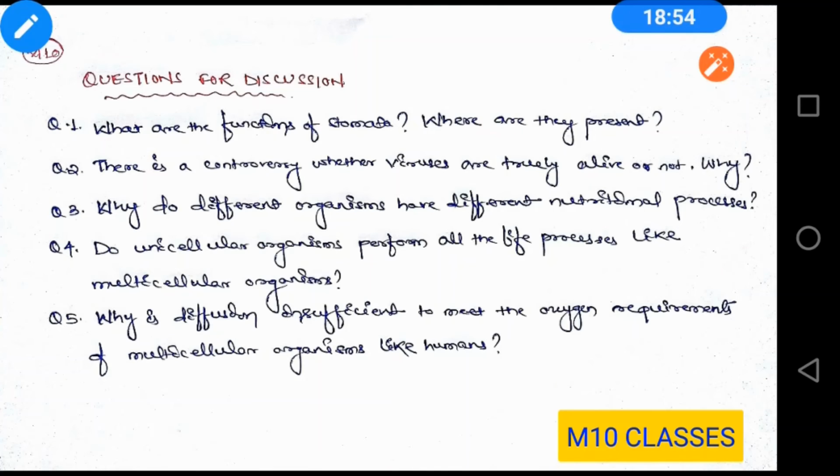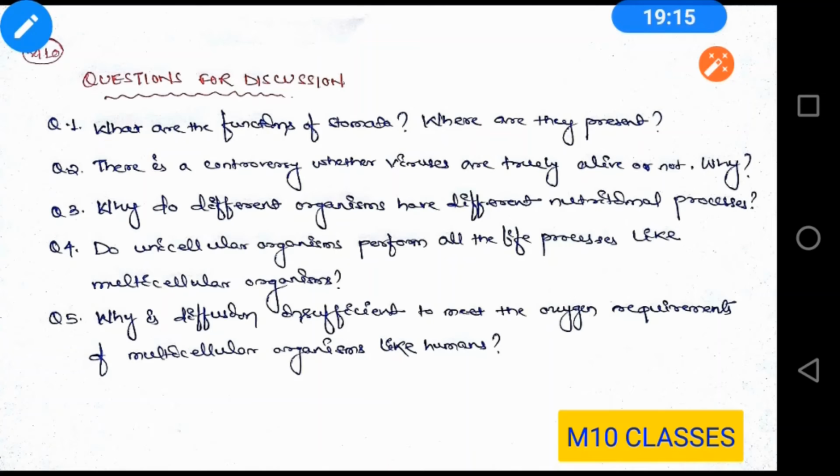Stomata has two basic functions. First of all, transpiration, and second is exchange of gases. Okay, now what are these two processes? So during photosynthesis, I have told you oxygen is produced. This oxygen is given out to the atmosphere by the help of the stomata.